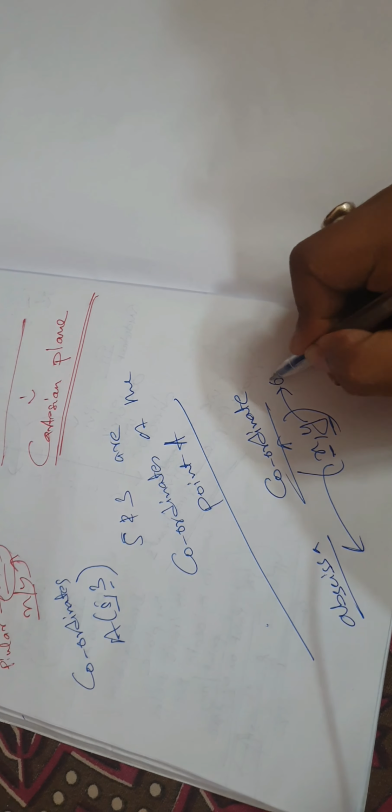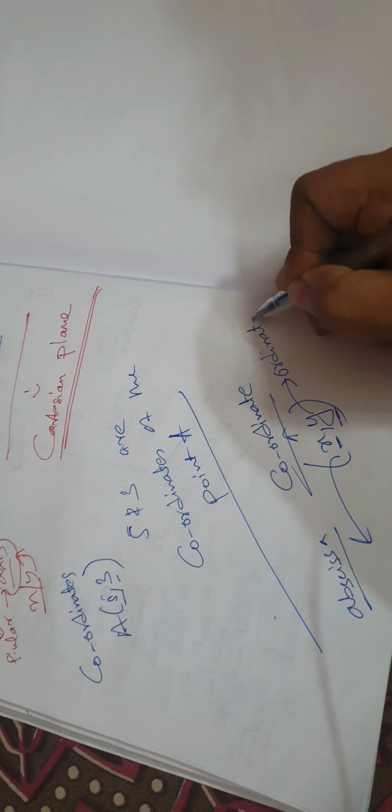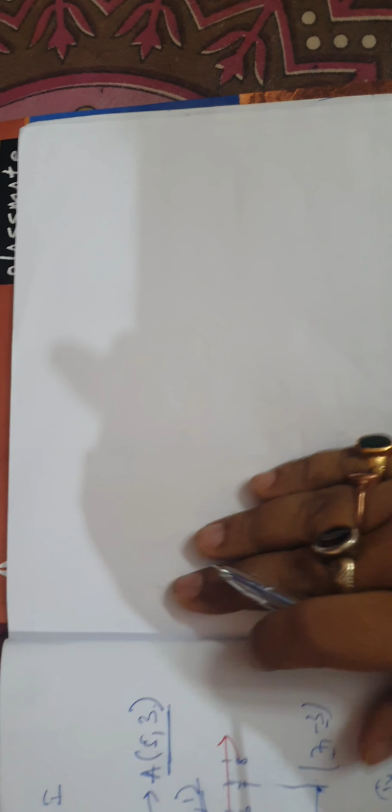The x coordinate is known as abscissa, and the y coordinate is known as ordinate.